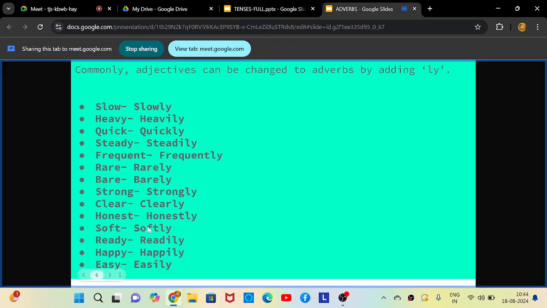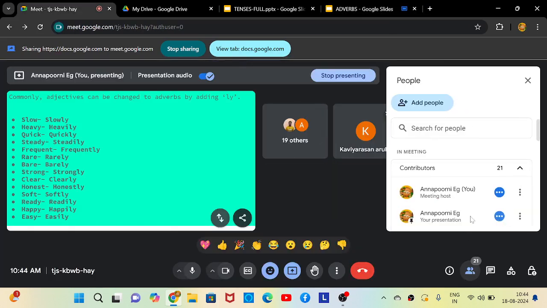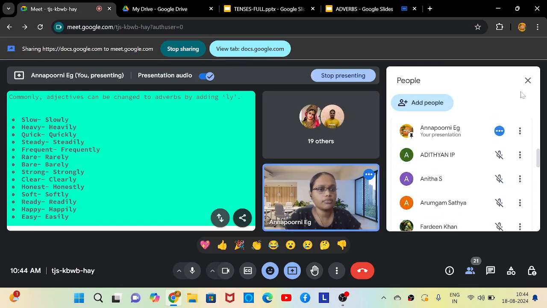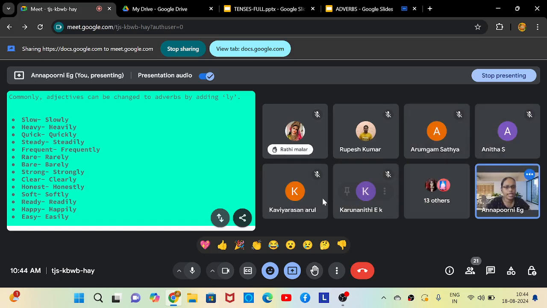Actually, I thought of not giving it because I have already given so many examples. Okay, so can somebody read these words for me once again? I will call out the name. I will call out Prekshana. Can you read it?